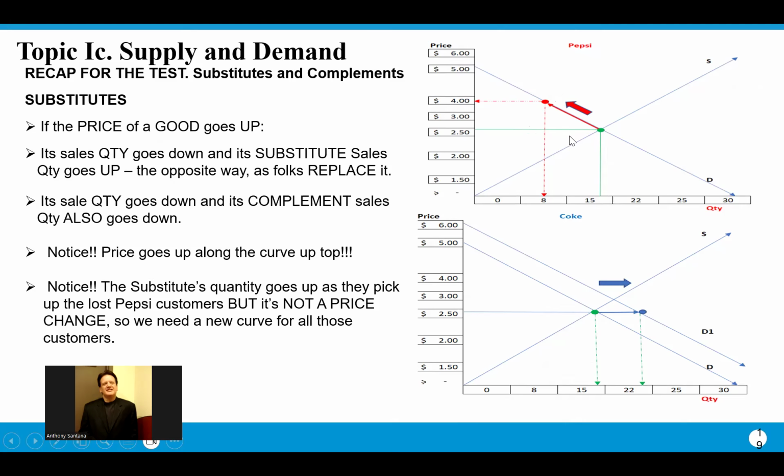Then what has to happen is those customers, those 7 million people, they have to go somewhere. Now, assume that we're only talking about cola drinkers, okay? And so those 7 million will go over here to Coke, from 15 to 22. But notice, Coke did not change its price at all. So we're not going to move along the demand curve anywhere, because that would change Coke's price, and Coke didn't change its price.